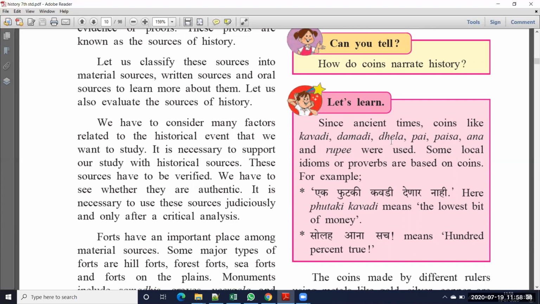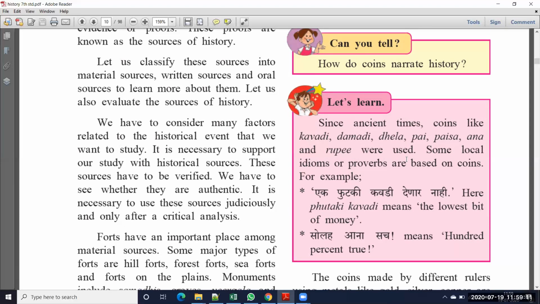Next one, let us learn. Since ancient times, coins like kavadi, damidi, dhela, pai, paisa, anna, and rupee were used. Now we are using 1 rupee, 2 rupee, 5 rupee, 10 rupees, 100, 200, 500. 1,000 notes are not available, 2,000 note is available. Like that, in the medieval period they used this type of currency like anna, paisa, pai, damidi.